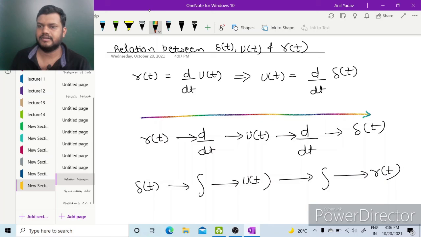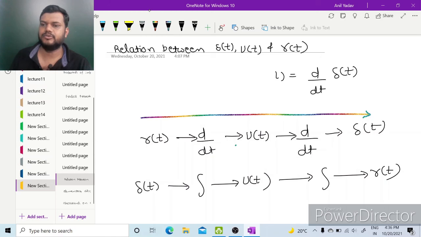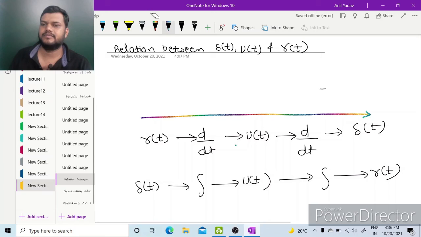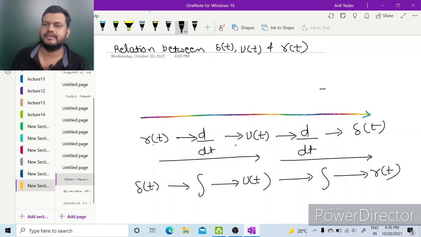I have written here incorrectly. The differentiation of r(t) is u(t) and the differentiation of u(t) is δ(t), meaning d/dt of r(t) is u(t) and d/dt of u(t) is δ(t).